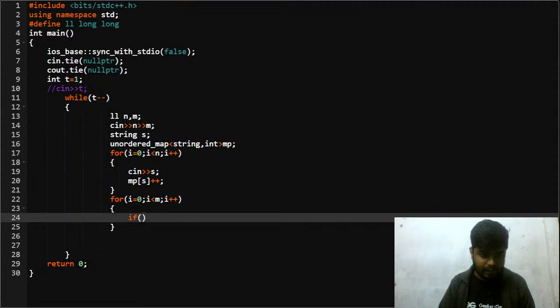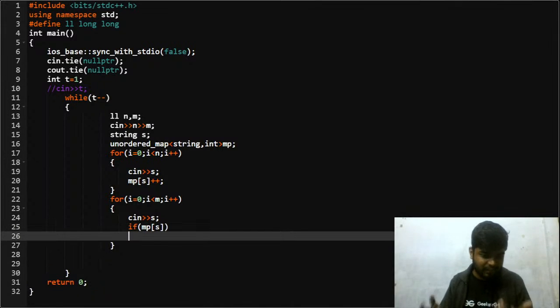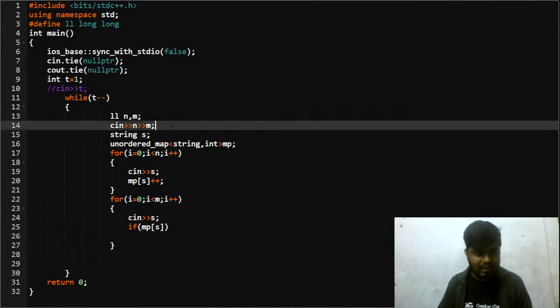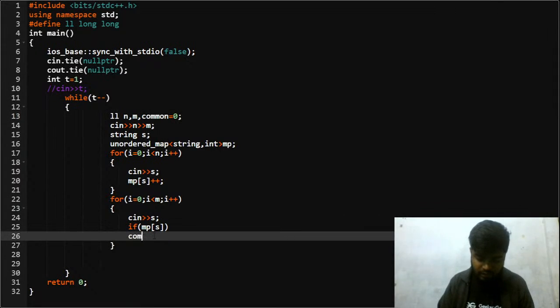After this, I'll take the string input in this case as well, and if my current map of s is not equal to 0, like if it already exists, then I'll have a common counter, initialized as 0. What I'll be doing is counting the number of words which are common, right? Is this much part clear to everyone? I think it is, right?